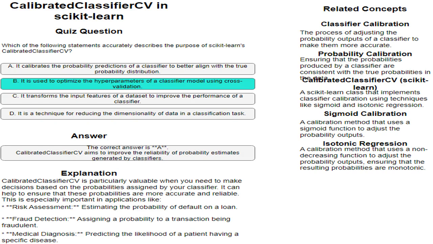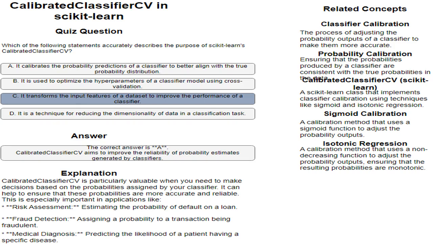False. This refers to feature transformations, which are often employed to improve classifier performance. However, CalibratedClassifierCV focuses on probability calibration, not feature manipulation.